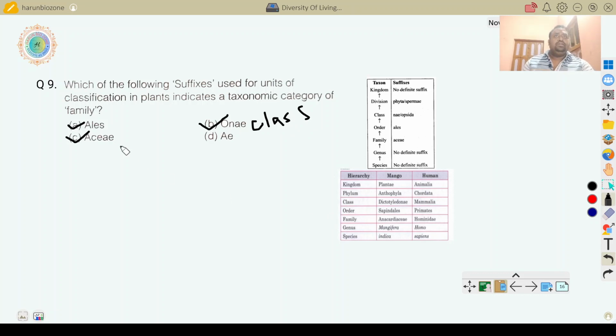In case of -ales, the order is Sapindales, so in case of order Sapindales is used. And in case of family, -aceae is used. So which of the following suffixes used for units of classification in plants indicates the taxonomic category of family? That is -aceae. -ales is in case of order, and -opsida or -ae in case of class.